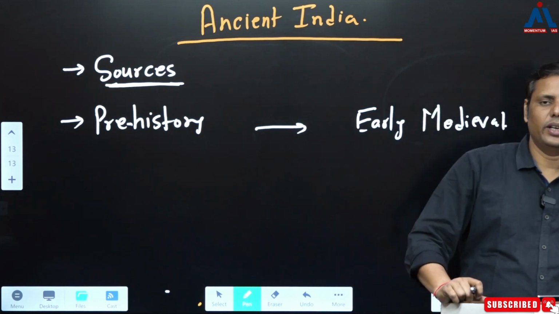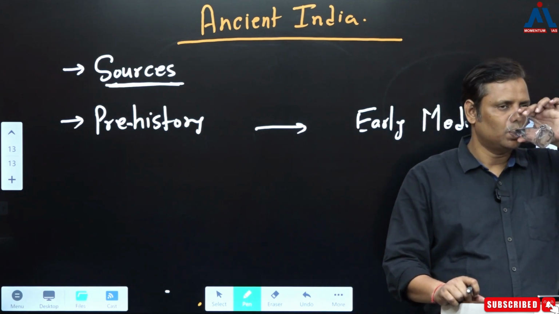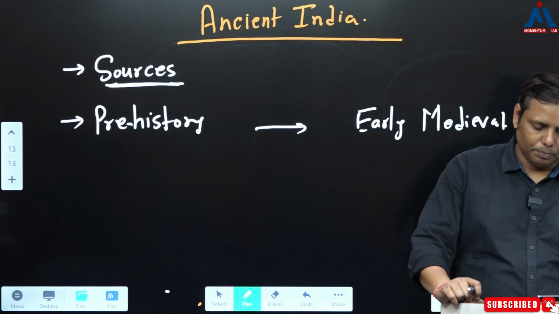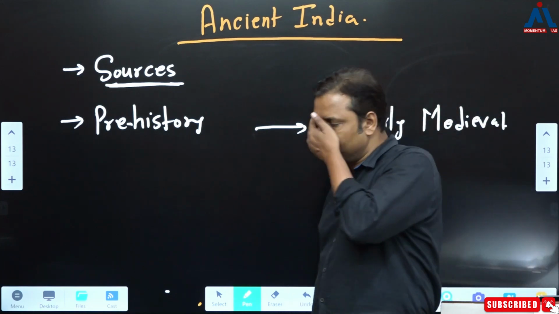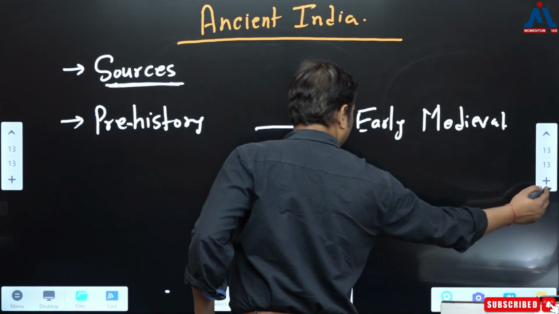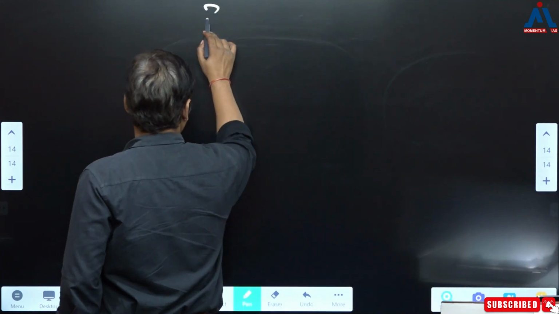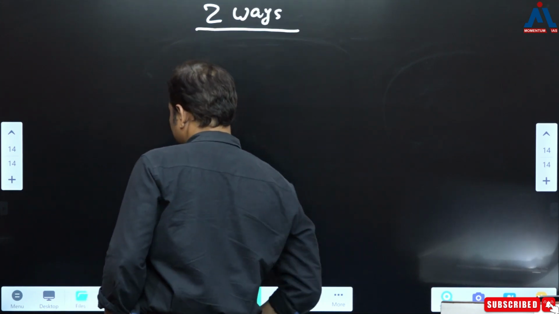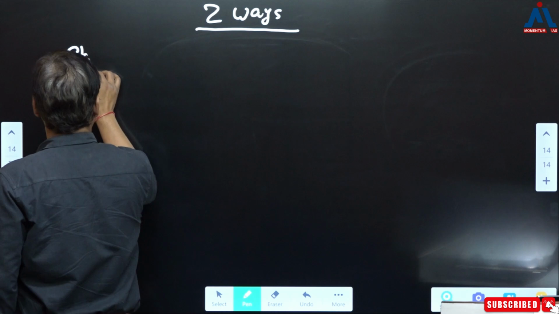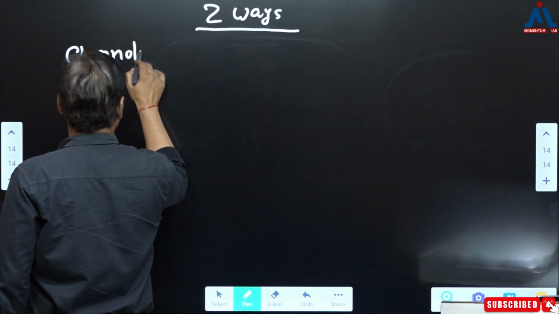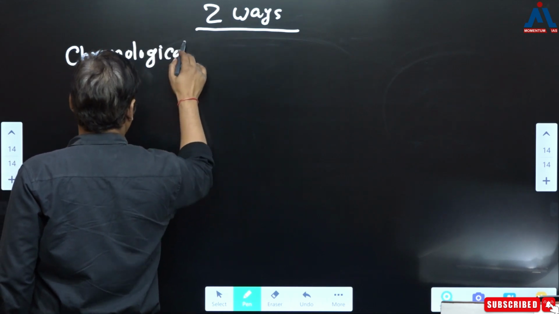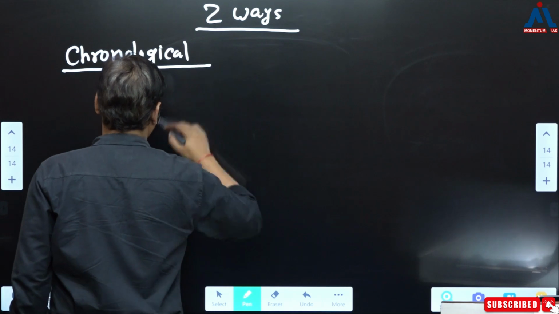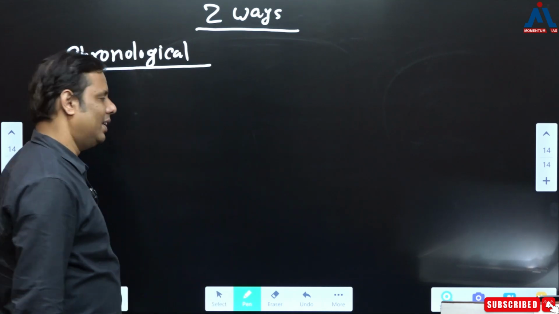There would be two ways of seeing this history. Now, what are these two ways? There is one way that you read just the chronological history. And what is chronological history?